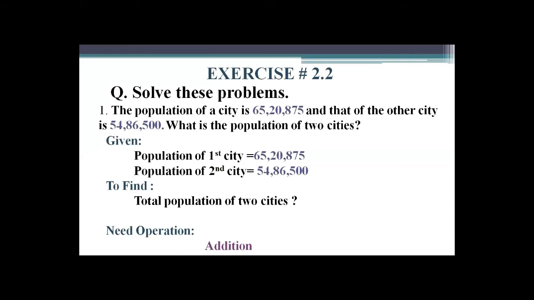So you solve all the word problems by using these 5 steps in a proper way as they are shown on your screen. If you want to take a screenshot of these slides, take it right now. Now I am going to start.